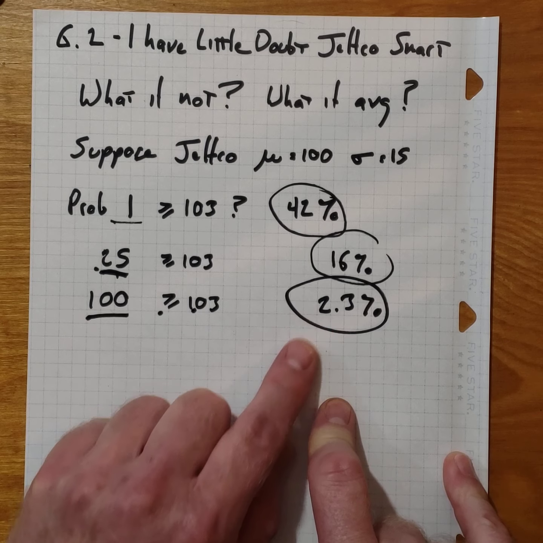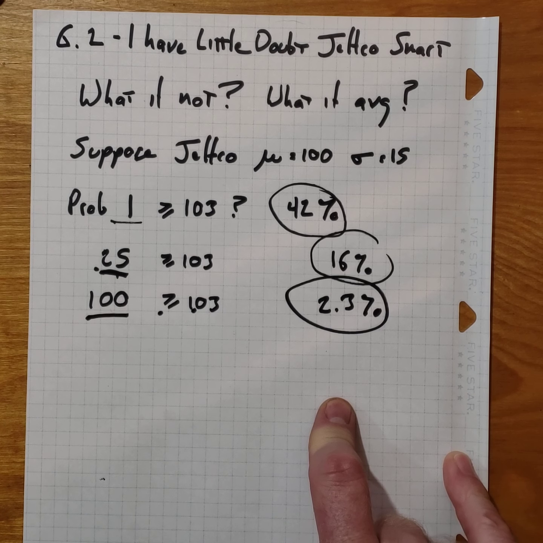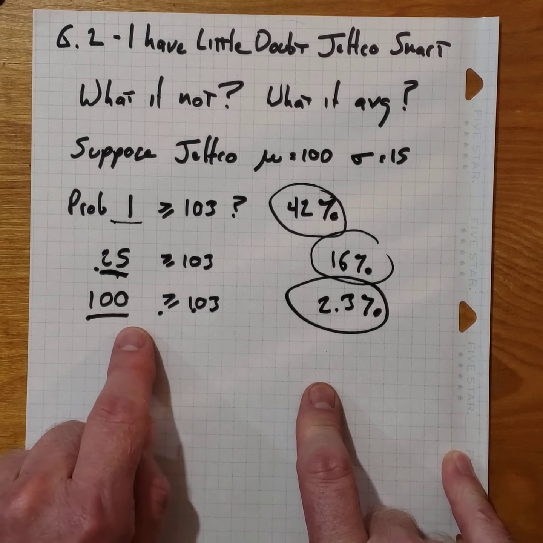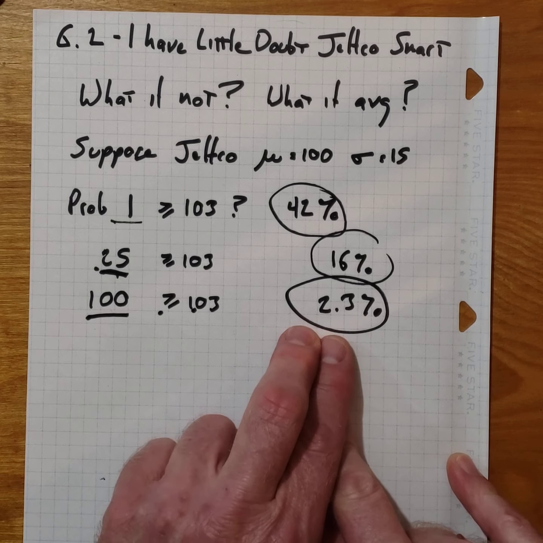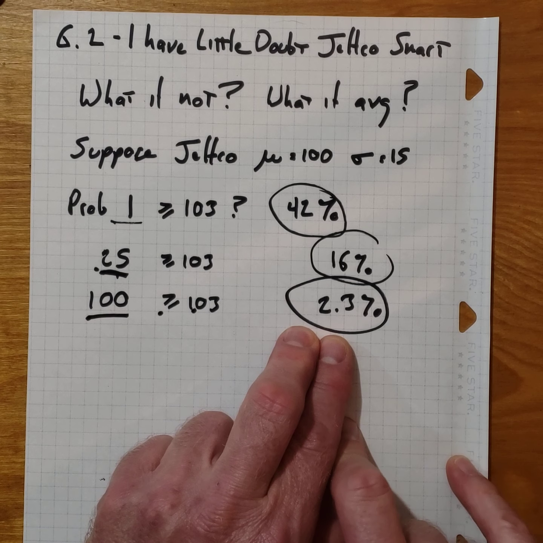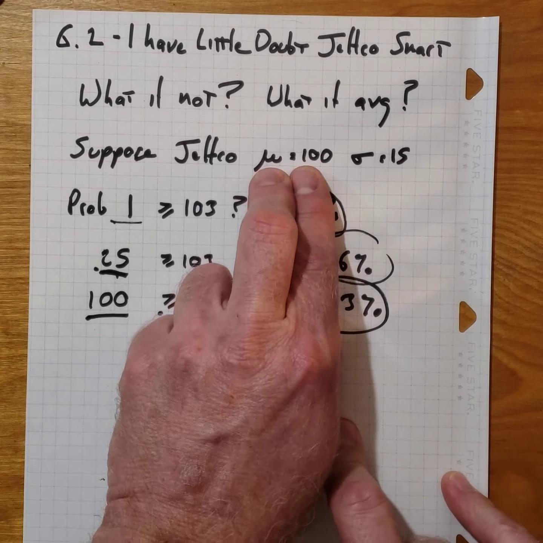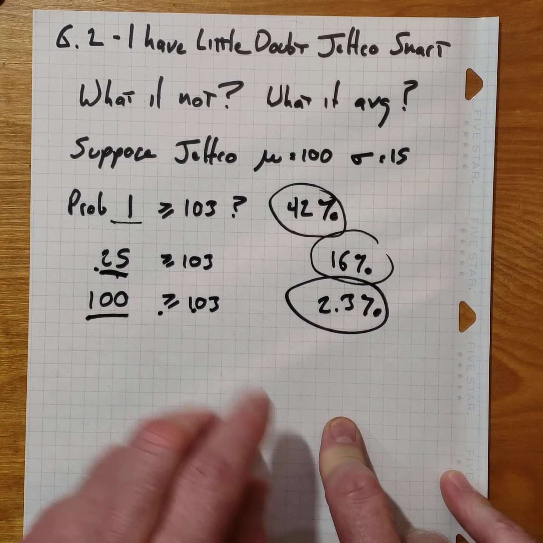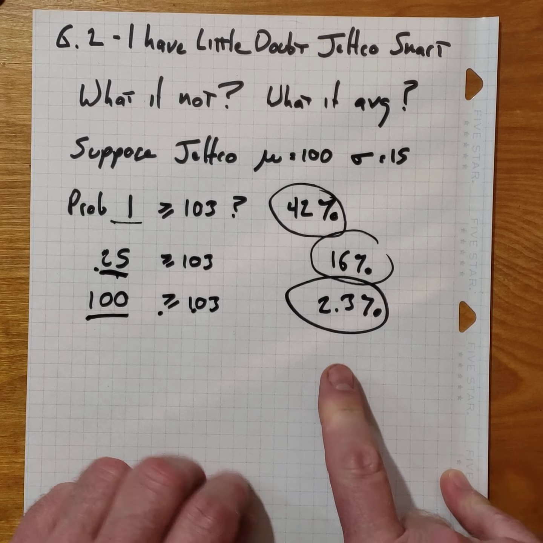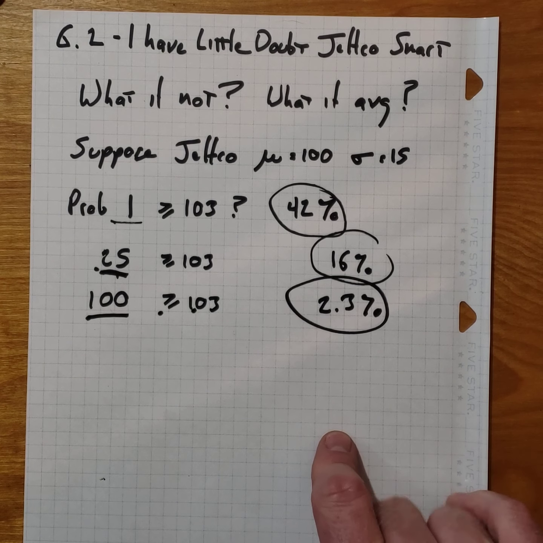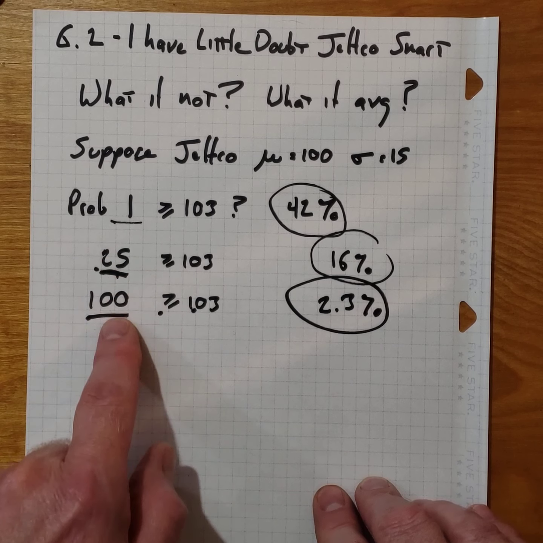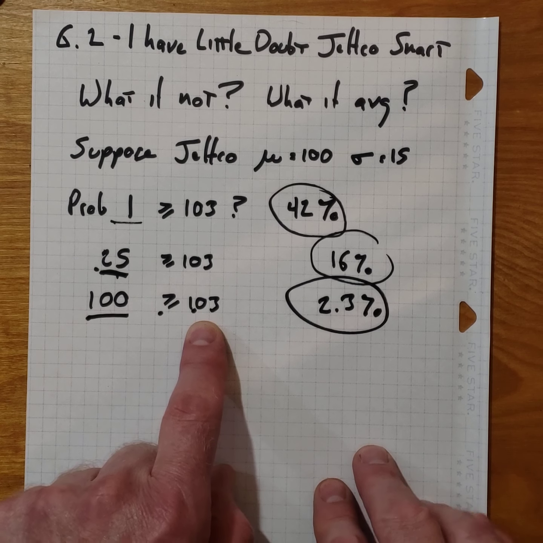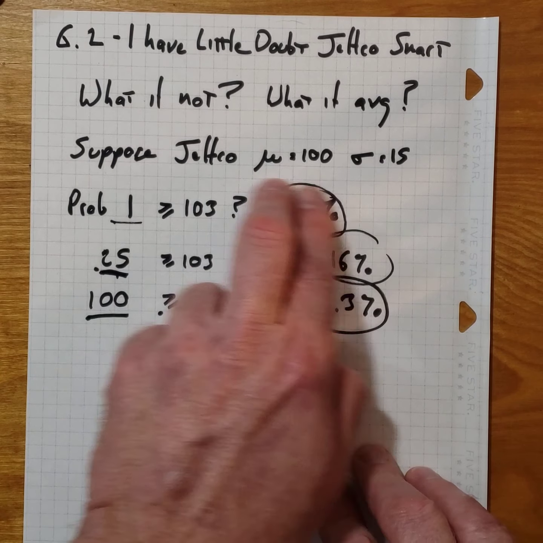So if you're trying to convince me that the average IQ for Jefferson College is greater than 100, these two aren't going to help, but this one is. You choose 100, you show me the average is 103. That doesn't happen very often, so it's unlikely that it would happen if this was true. So this is fairly convincing evidence that Jeffco is smarter than average. All right, try to get your head around the idea that we're talking about here. We're looking at how likely we'd be to get a result this far from the mean if this was actually the case.